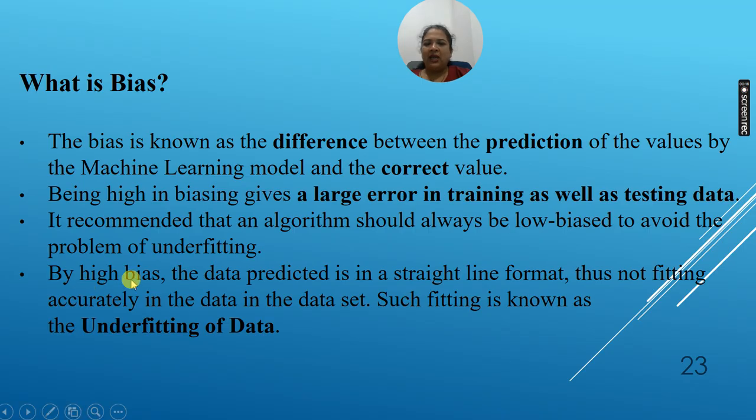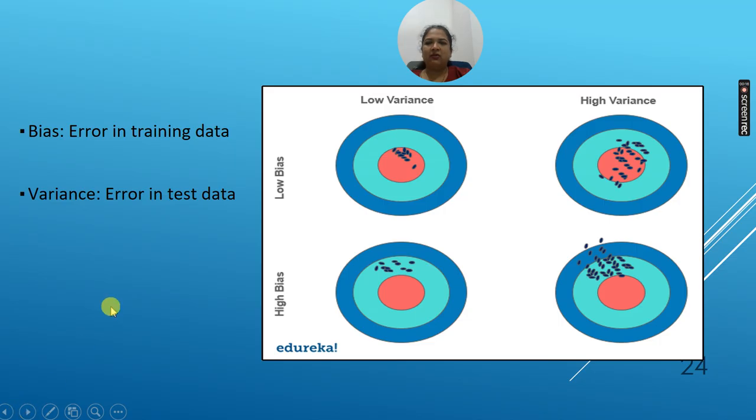So by high bias, the predicted data is in a straight line format, thus not fitting accurately in the data set. Such fitting is known as underfitting. Means whatever data was needed to train the machine was not available or was not used to train the machine. So that's why the bias is present over there. Bias always causes underfitting, and high variance causes overfitting.